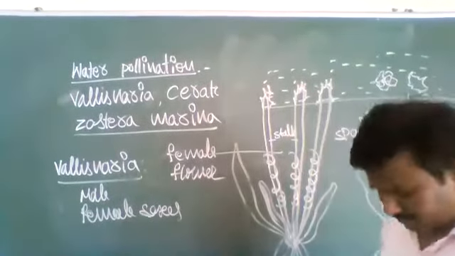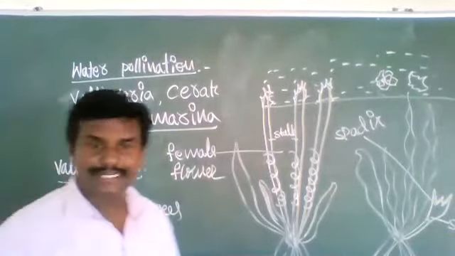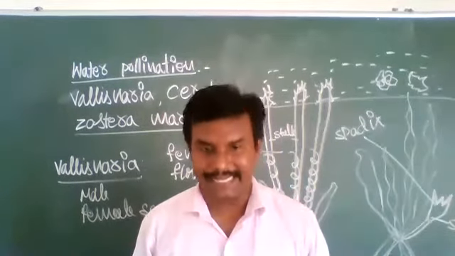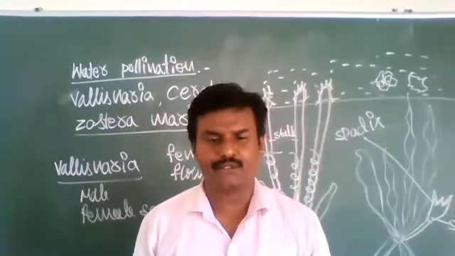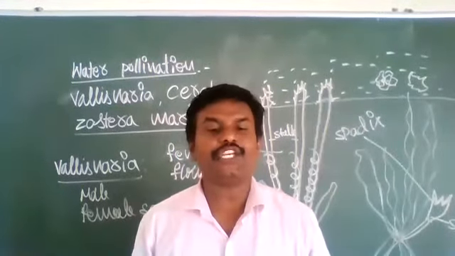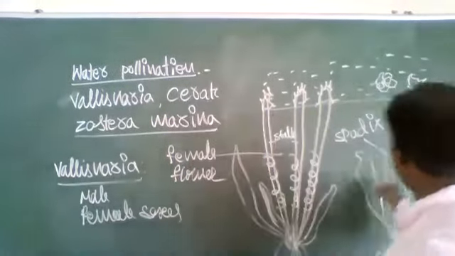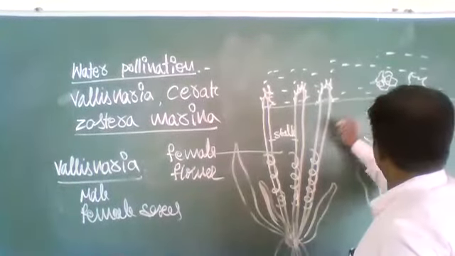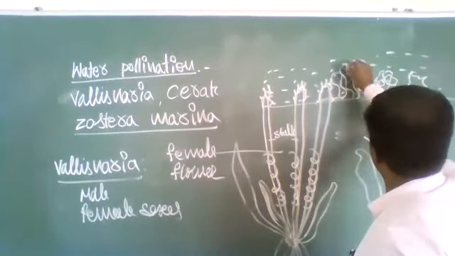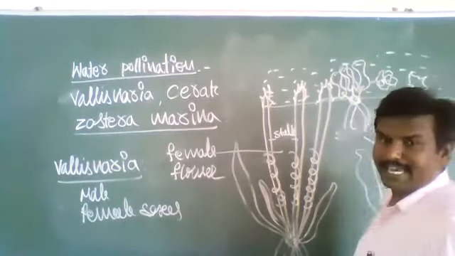Okay, that's it. Some aquatic plants like water hyacinth and water lily, we already discussed. These two plants, though they float freely on the upper surface of water, are pollinated through wind and insects. Because see, suppose this is water hyacinth.